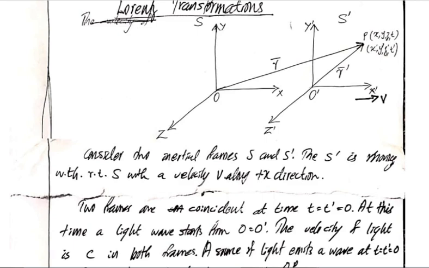Both S and S dash are inertial. So in both frames of reference, the velocity of light will be the same. It will be c. We are assuming the vacuum. So that is the result obtained from the Michelson-Morley experiment, or the second postulate of special theory of relativity. That is, the velocity of light will be c in all inertial frames of reference. So in both S and S dash, the velocity is the same.